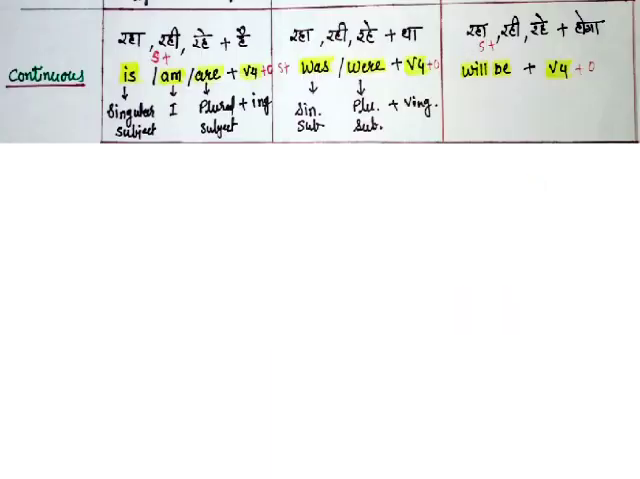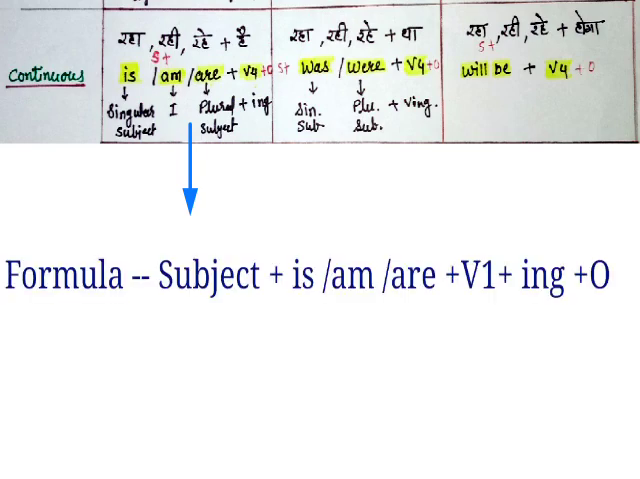See the continuous tense, present continuous tense. What are the indications of present continuous tense in Hindi? The verb ends with raha hai, rahi hai, rahe hai in Hindi. And the formula will be subject plus is, am or are plus V1 plus ing plus object. So is we use with third person singular subjects, am we use with I and are we use with plural subjects.